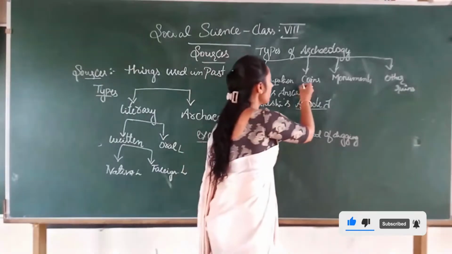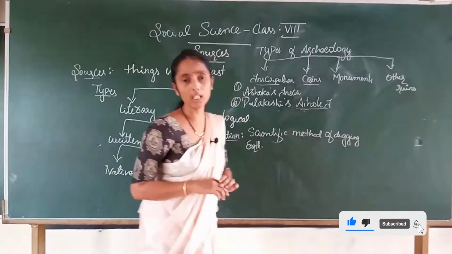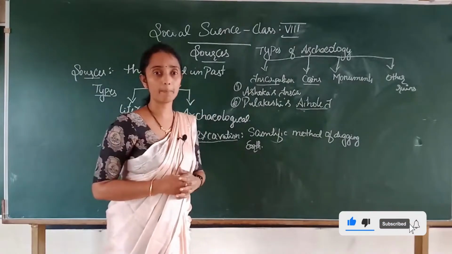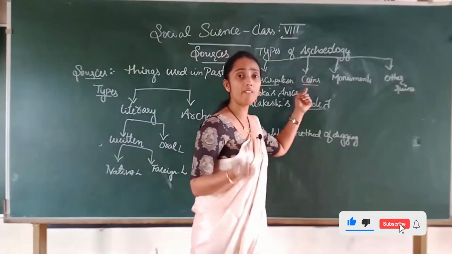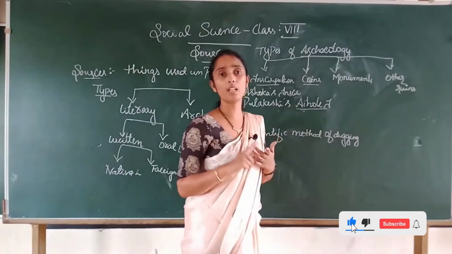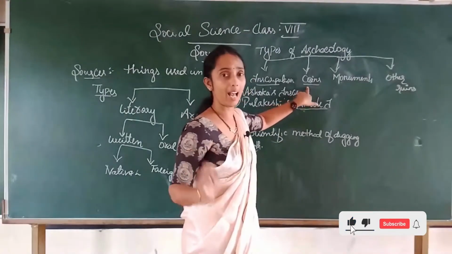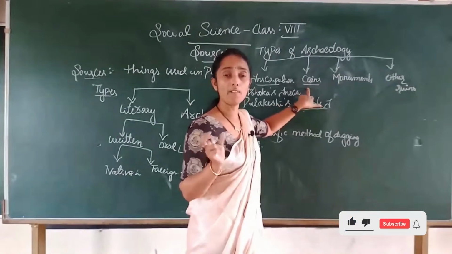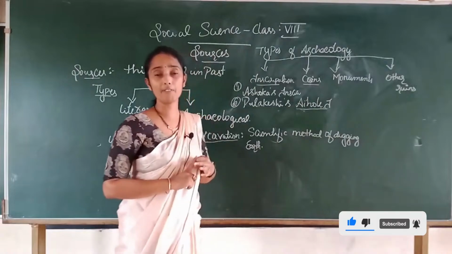The next one in the archaeological sources was coin. In the coin, you will basically consider metal technology, because you know that for coins they used many kinds of metal. It may be gold, silver, copper. Such kinds of material will be used. You may ask, ma'am, what does the coin refer to? Coin will refer to the prosperity of the kingdom, the economic life of the kingdom.